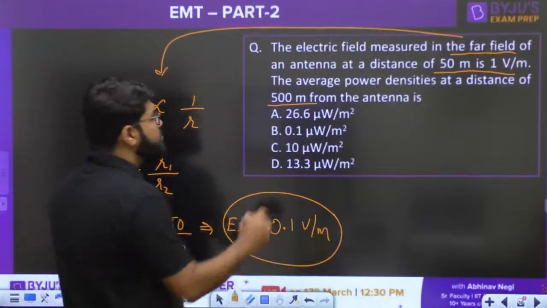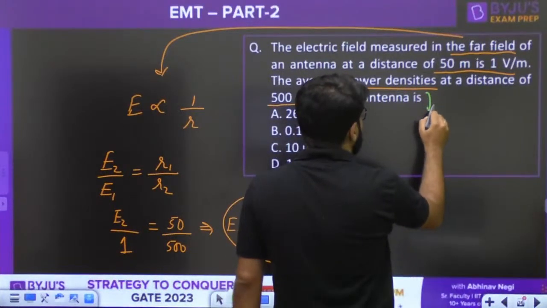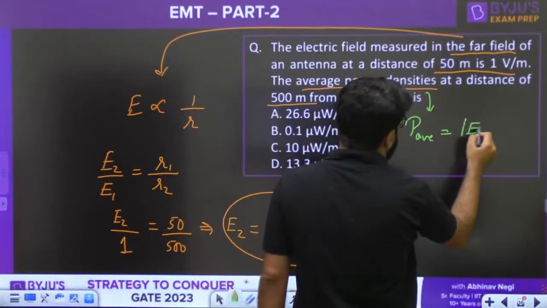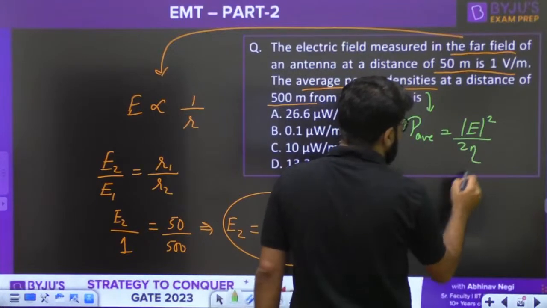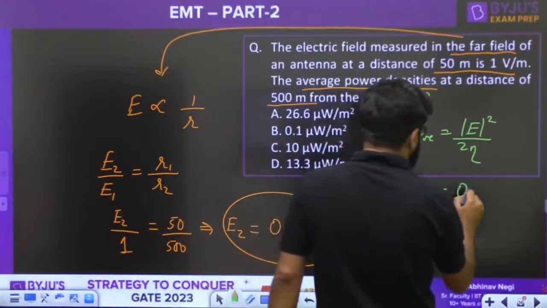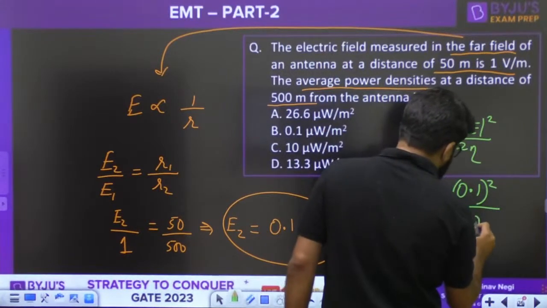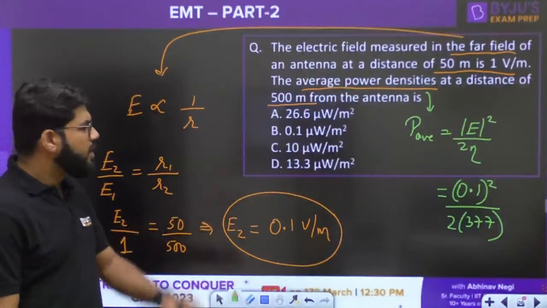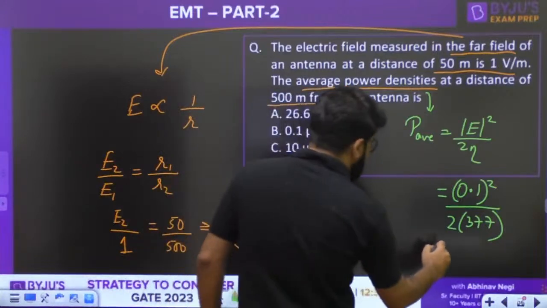Now you want the average power density. Average power density means the time average power density, which is given by mod E square divided by 2 eta. So this becomes mod E 0.1 whole square divided by 2 eta. What is the eta for free space? Impedance of free space is 377 ohms. Solve it up, calculations I leave up to you.